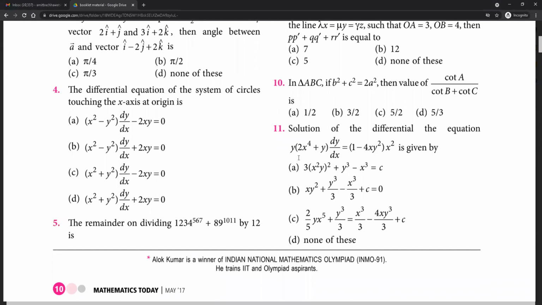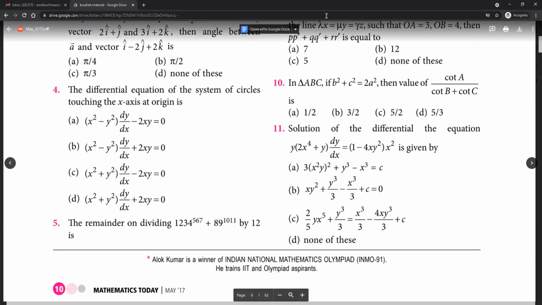Okay, next question number 4, 5. Try doing them. Answer for 4. A. A. How do we do this?